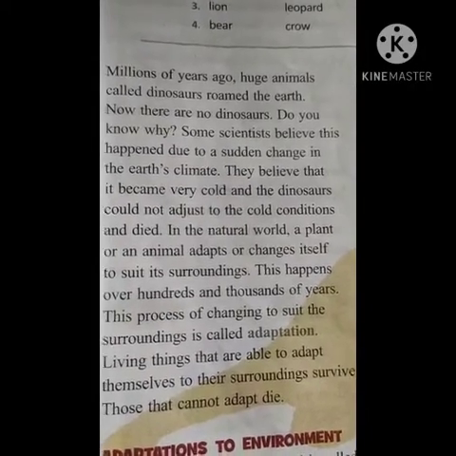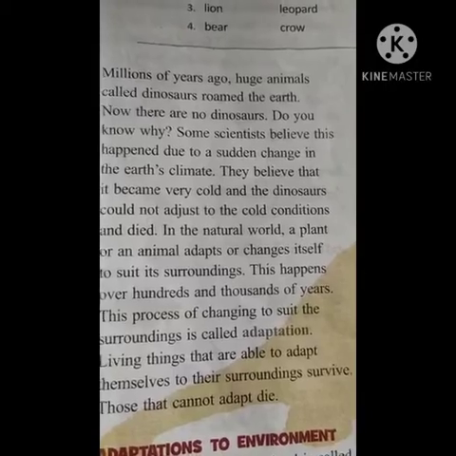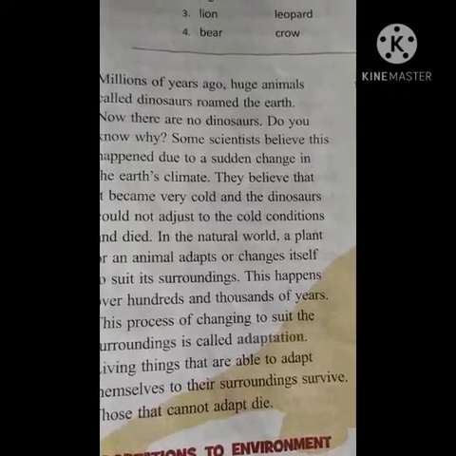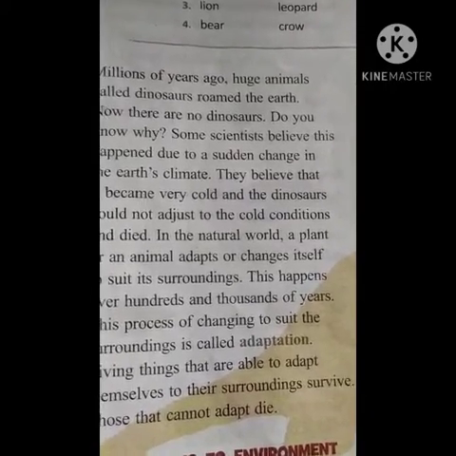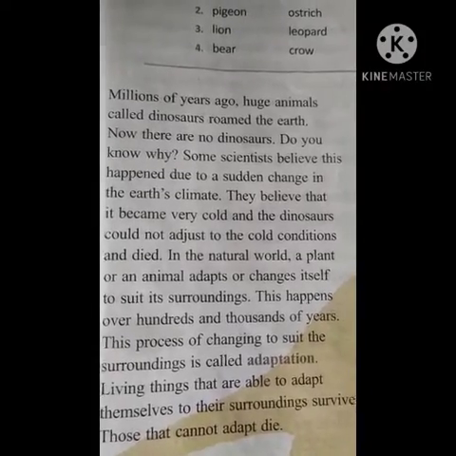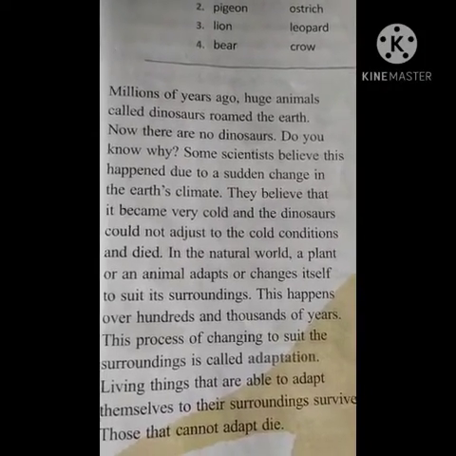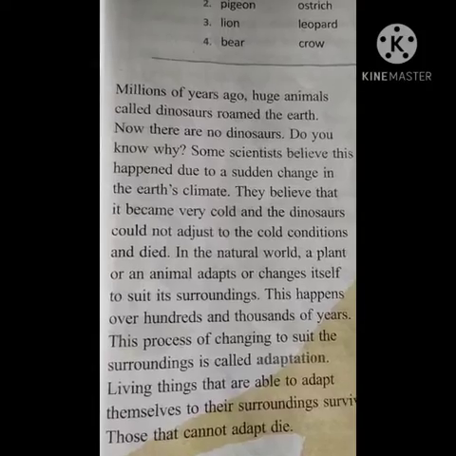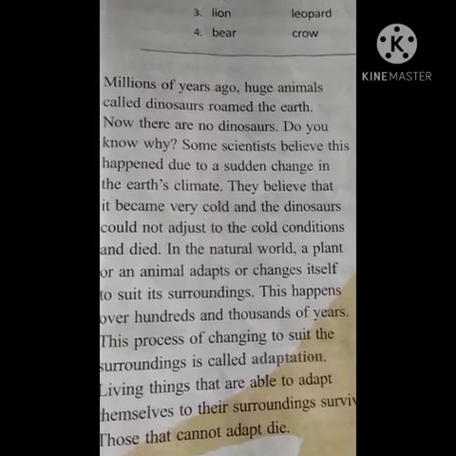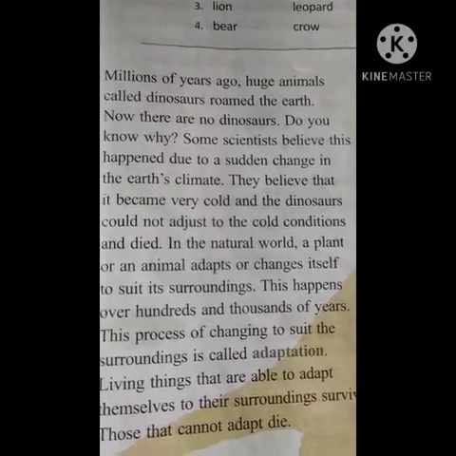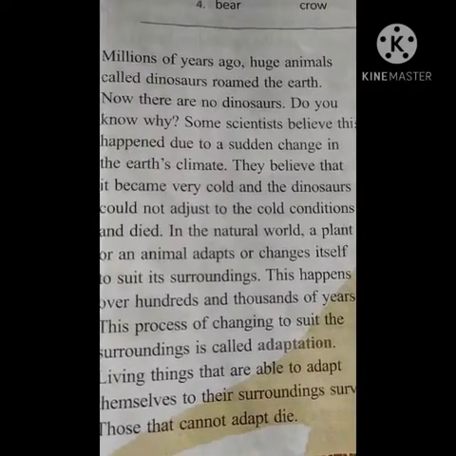So you can also see, whenever we human beings are unable to adapt to our surroundings, obviously we are also not able to survive. Yes or no, children? Yes. So that is the process in which changing to suit the surroundings is called adaptation. For each and every living thing it is possible.